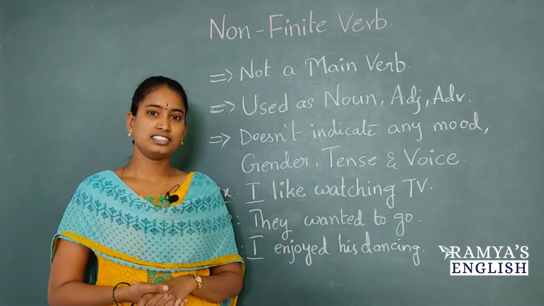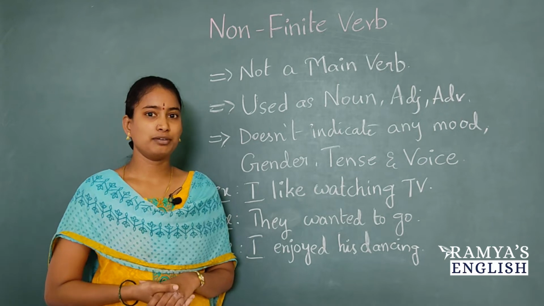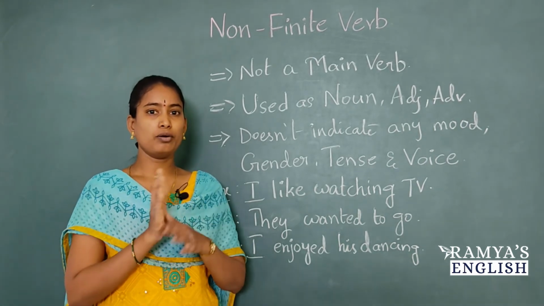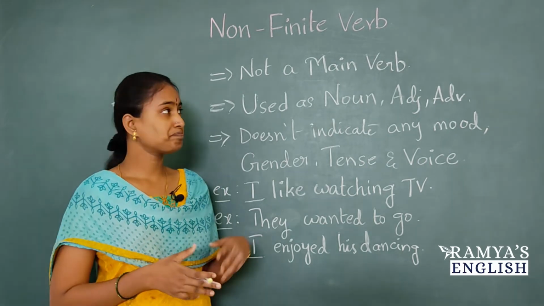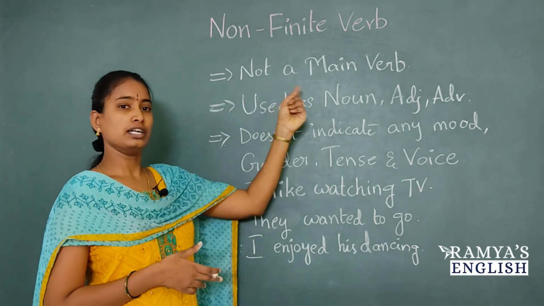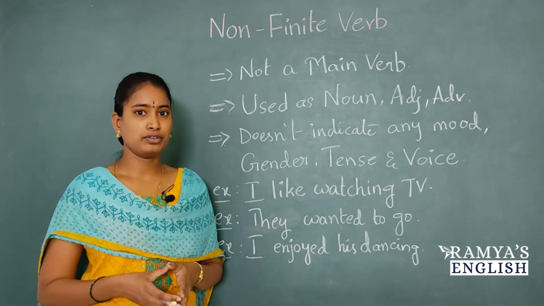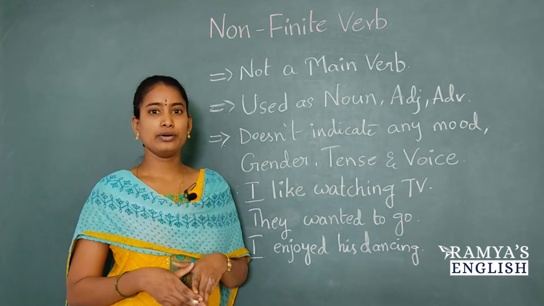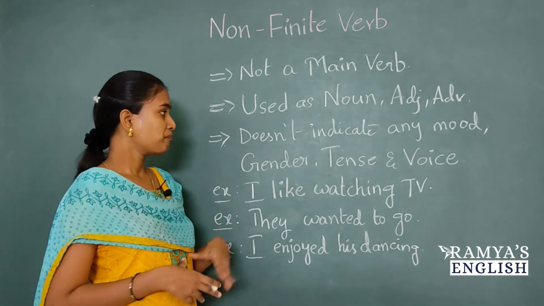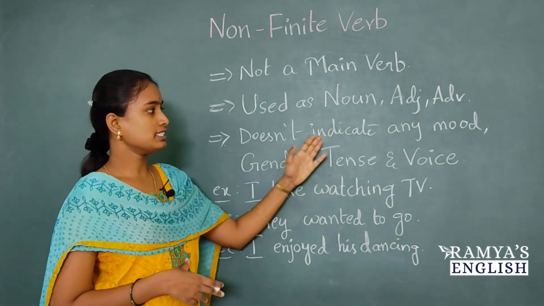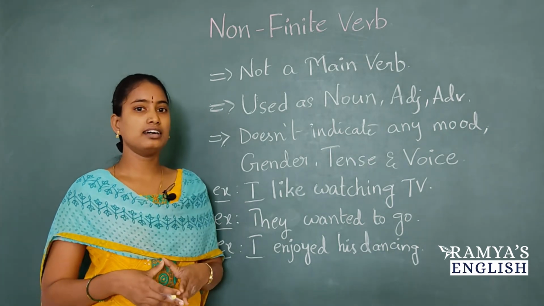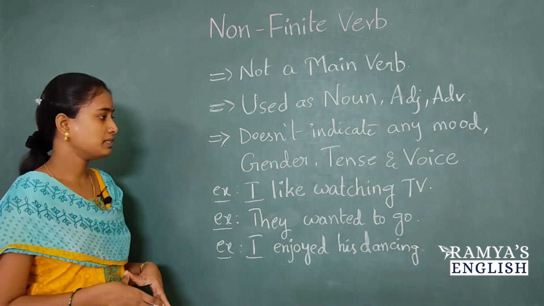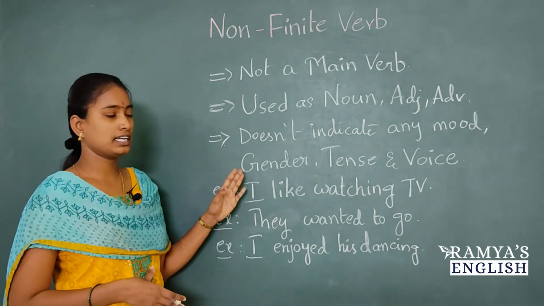So friends, we have learned about finite verbs. Now let us learn about non-finite verbs. These non-finite verbs are completely opposite to finite verbs. These non-finite verbs do not play any role of main verbs. And these verbs are used as noun, adjective and adverb in a sentence. And this verb doesn't indicate any mood, gender, tense and voice. Now let us see some examples to understand these points clearly.